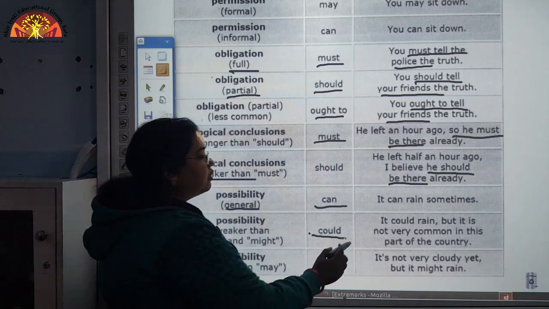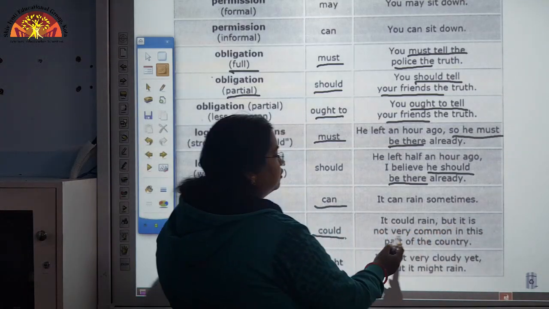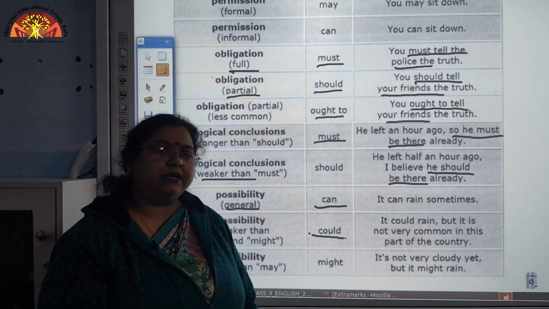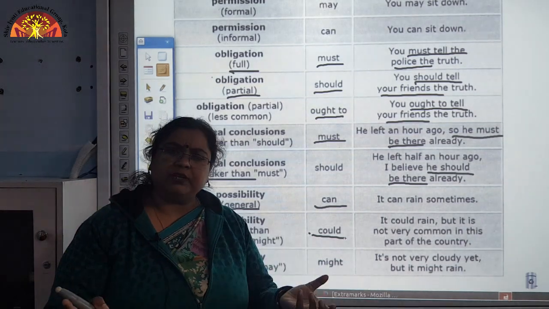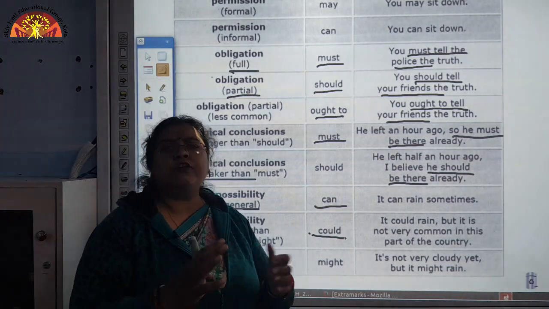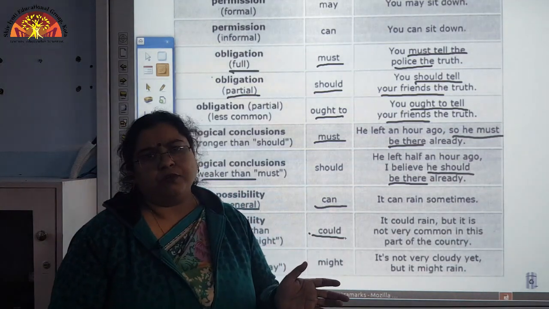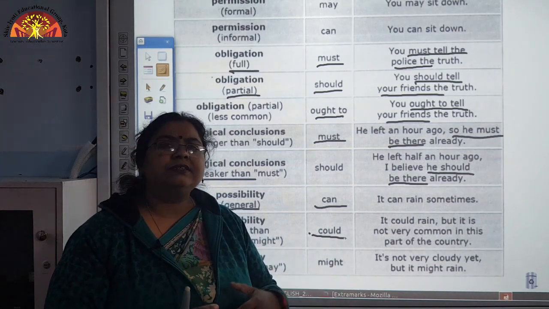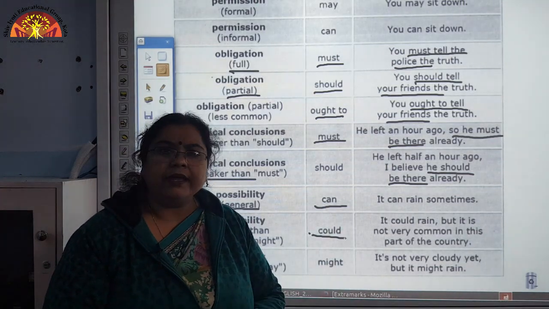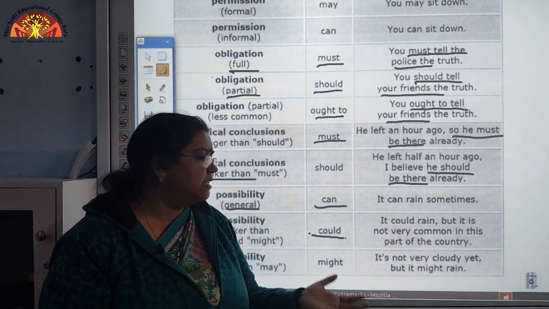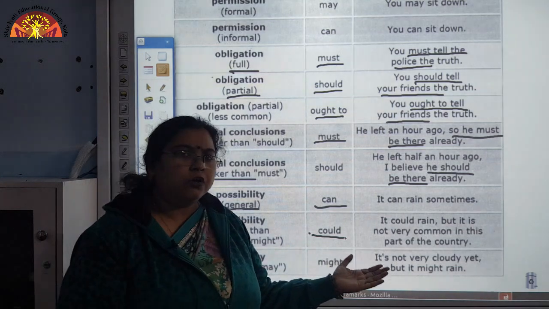Like, it could rain, but it is not very common in this part of the country. There is a weak possibility that it could rain. So, he could arrive tomorrow. There is a possibility if he had started from there. There are conditional possibilities. In that manner also we can use could.